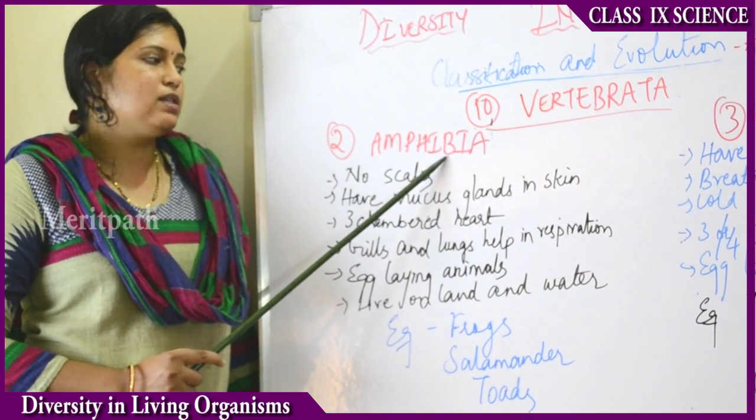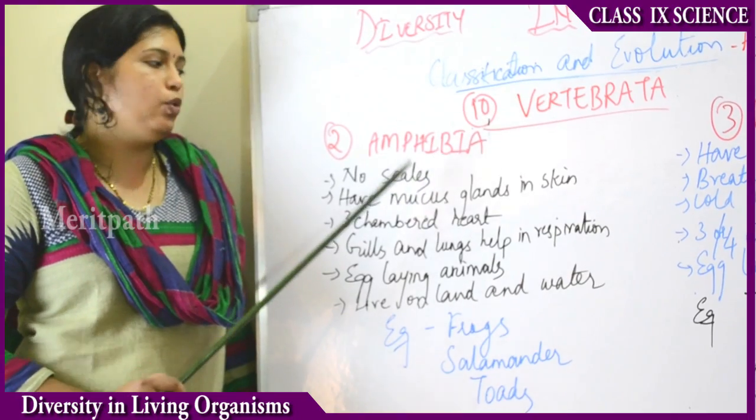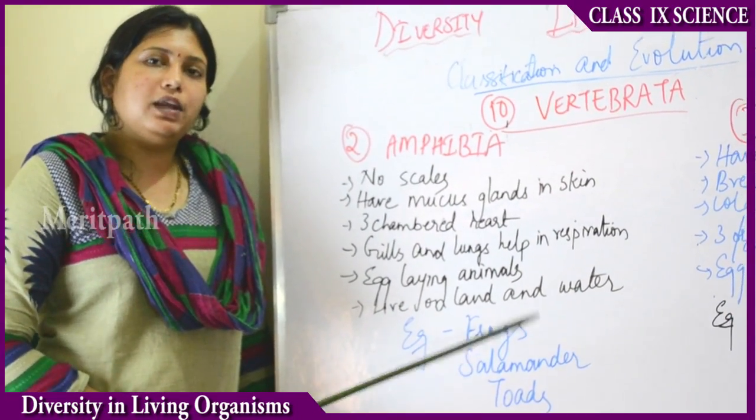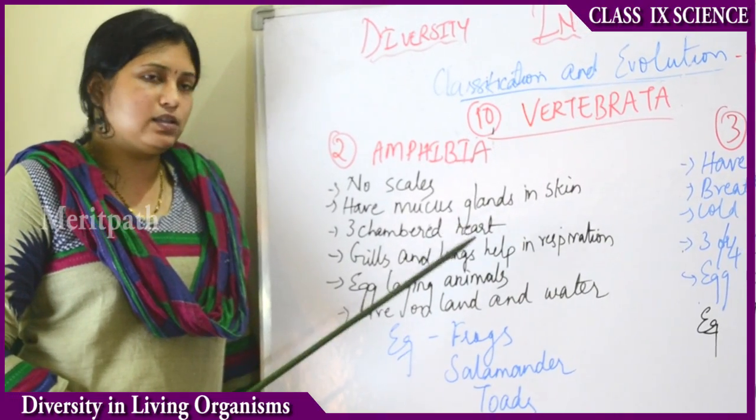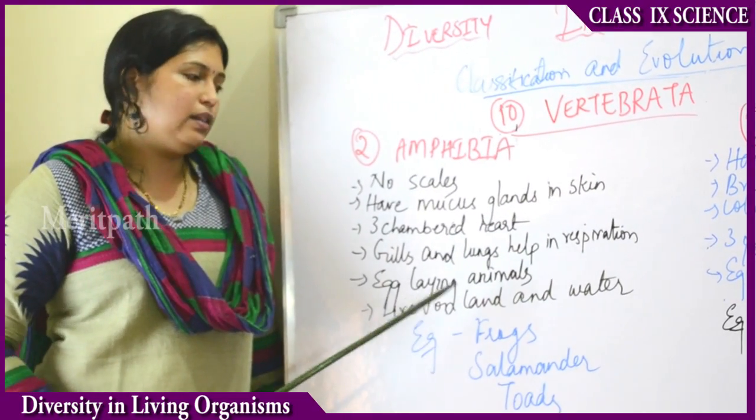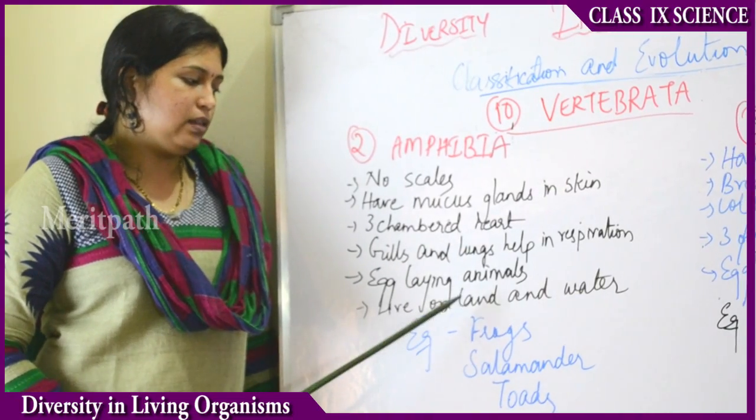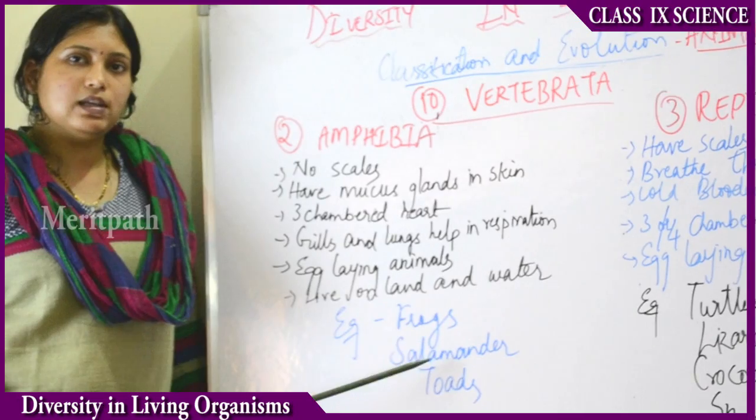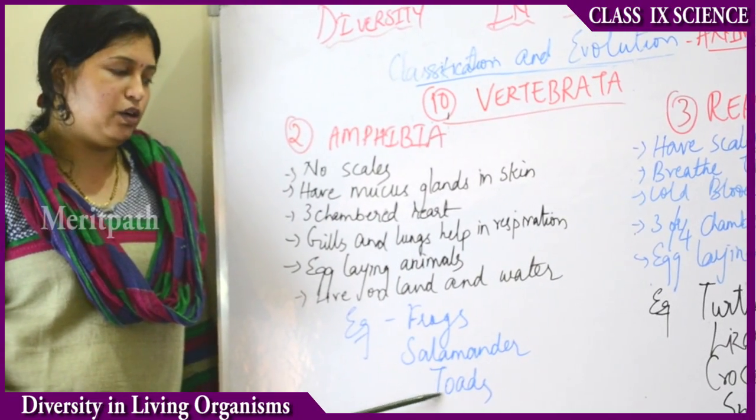So amphibians are a group of animals that do not have scales, but they have mucus glands in their skin. And they breathe both through their gills and their lungs. The heart is 3-chambered and they are egg-laying animals. And they live on both land and water. Examples of such animals are frogs, salamanders and toads.